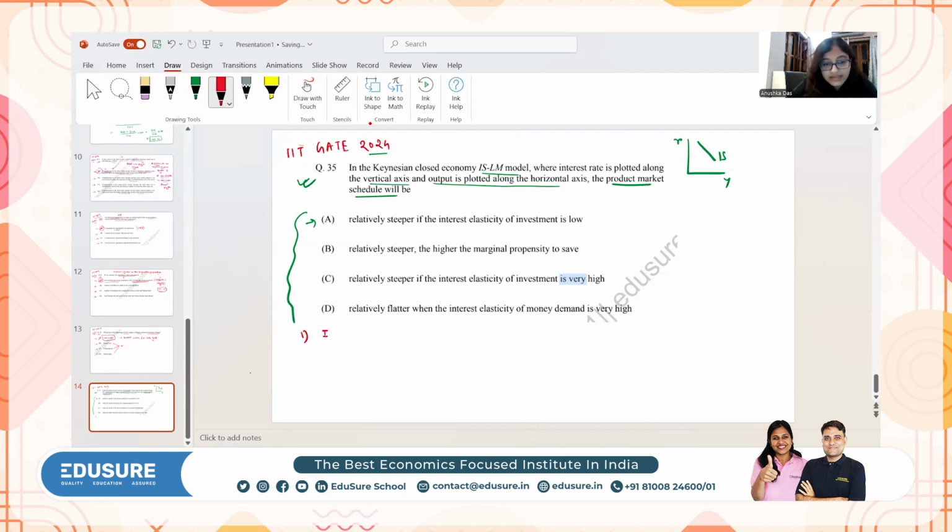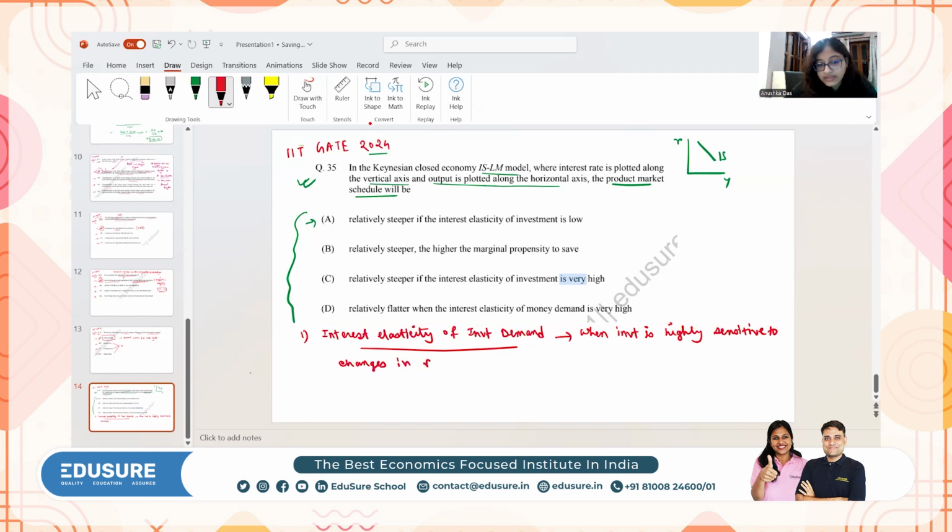The first way is the interest elasticity of investment demand. Here, the rule of thumb is when investment is highly sensitive to changes in interest rate, what will happen?